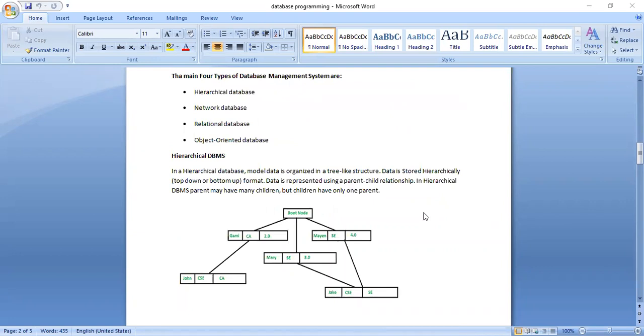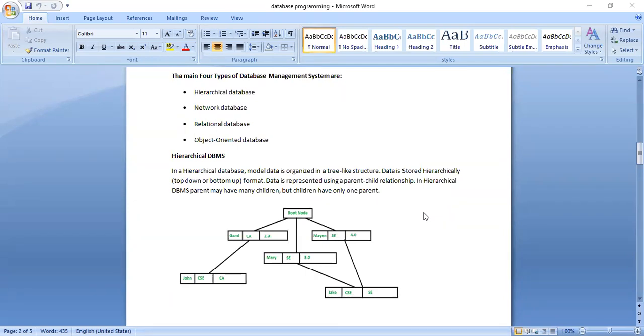First, let me move to hierarchical DBMS. How will the data be stored in the hierarchical DBMS? You have already come across, in data structures, a concept known as a tree. What is a tree? A tree is a hierarchical data structure which stores the data in terms of nodes. We have one node known as the root. That is the first node of your tree, and the root has a number of children. Then we go to different levels. It is a hierarchical data structure. Like this, in the hierarchical DBMS, the data is stored in a hierarchical tree-like structure.